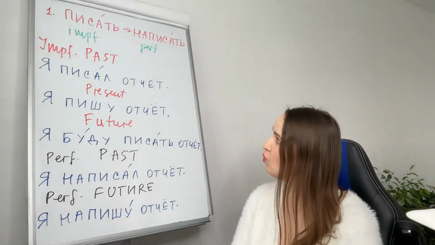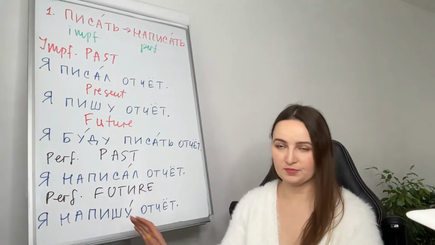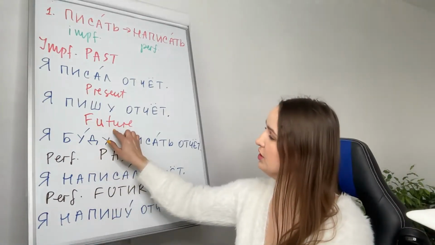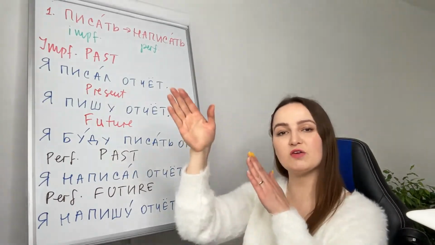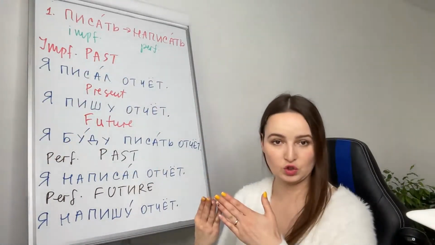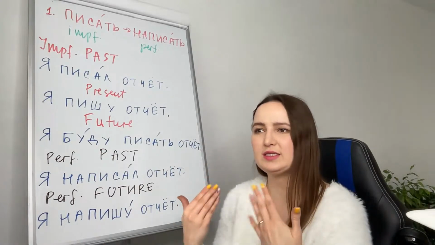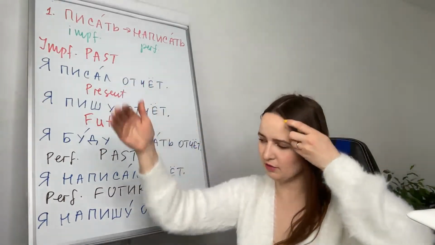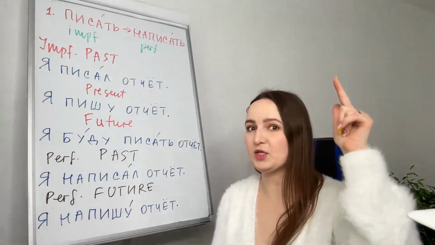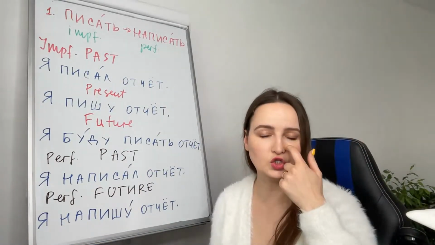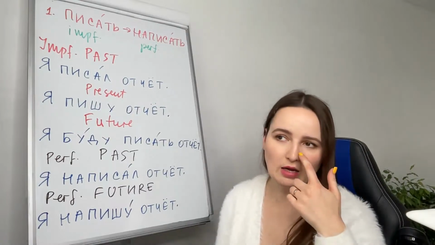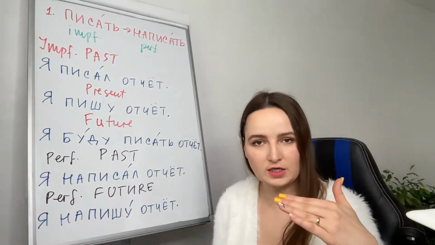Perfective. So here, future imperfective is я буду писать отчет. I will be writing a report in the future. When I say it, I mean a process in the future. When I say я напишу отчет, for example завтра, I want to promise you that I will finish it.